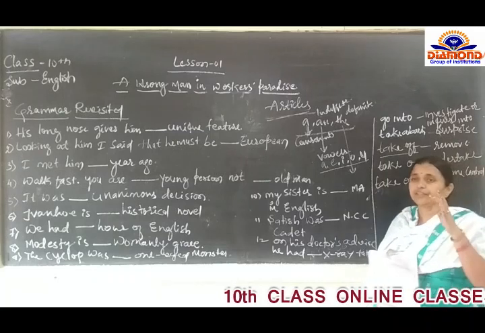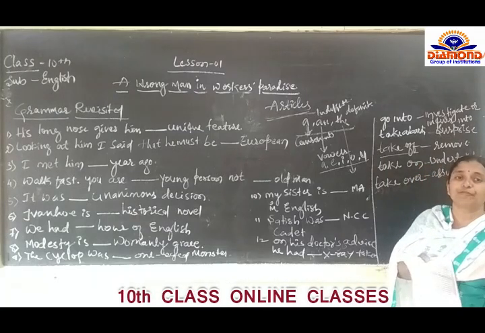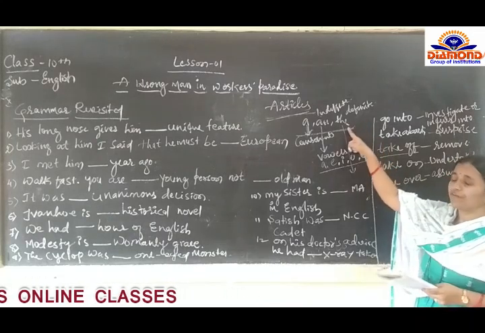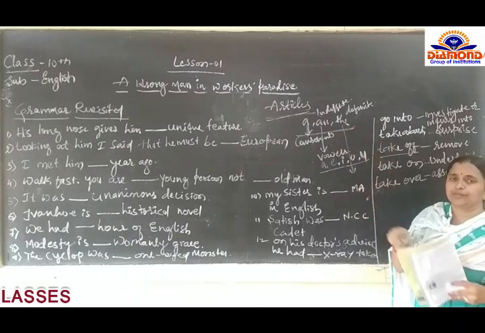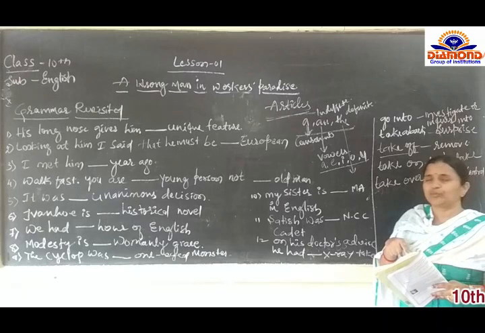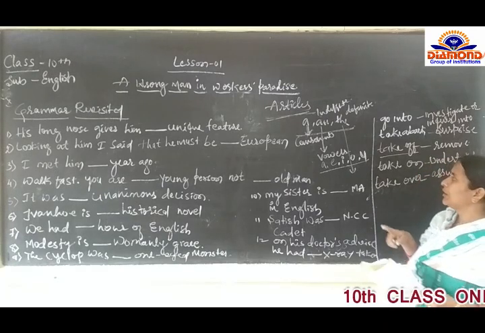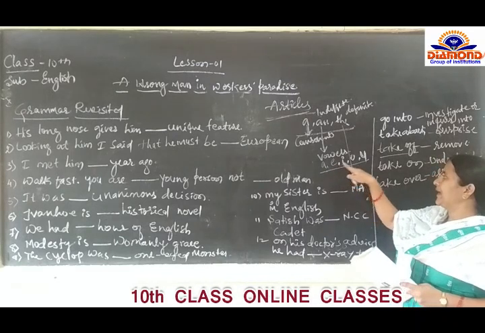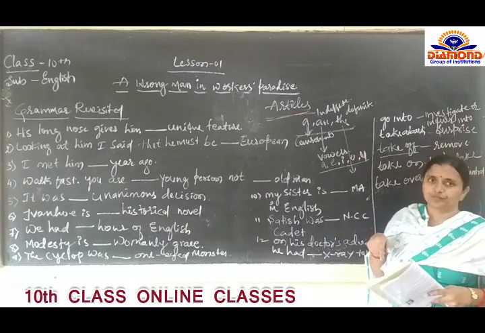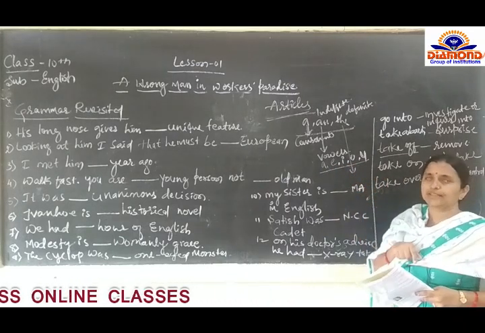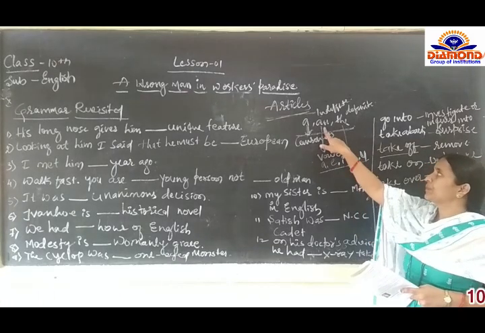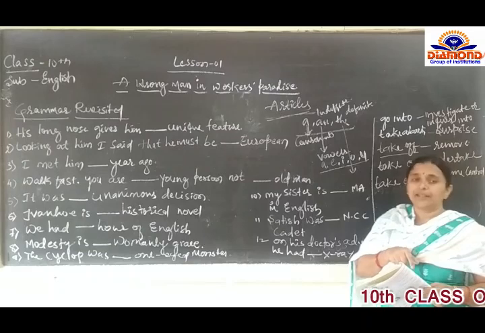Here it is to be assumed as definite. There we are going to use our definite article, that is "the". You have learned this in the previous class. So we know that A, E, I, O, U are the five vowels. Before the vowel, we are going to use an article.